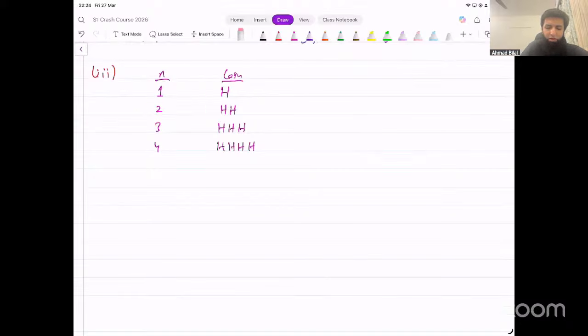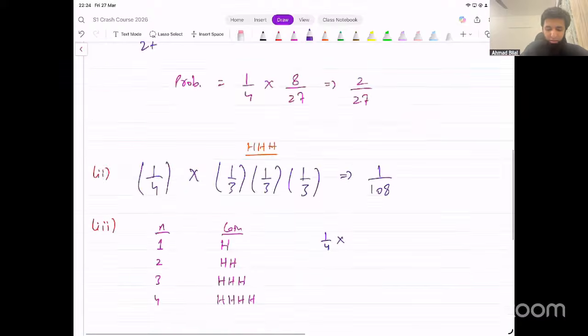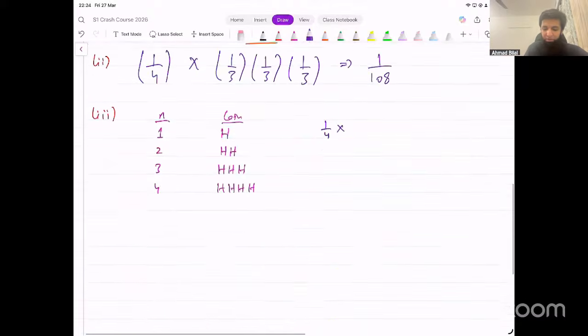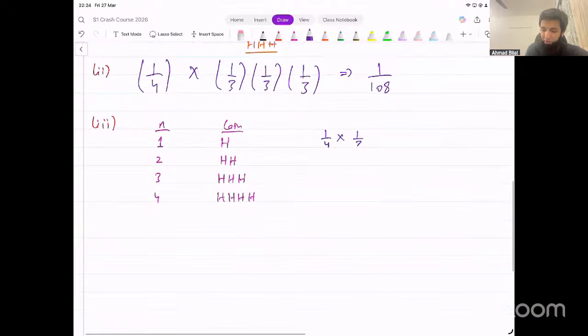Now that's straightforward because what's the probability of getting 1 on the dice? It's 1/4. And you are tossing the coin only once. What's the probability of getting a head? Probability of head was given to be 1/3. So this will be 1/3. Then the next time, probability of getting a 2 is 1/4. What's the probability of getting 2 heads after that? 1/3 into 1/3, that will become 1/3 squared.